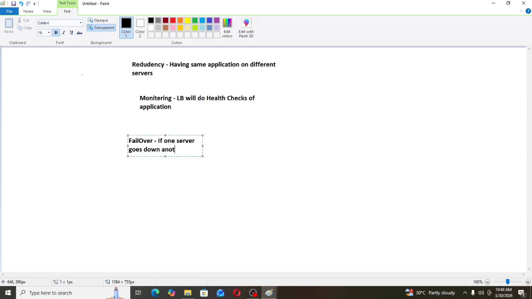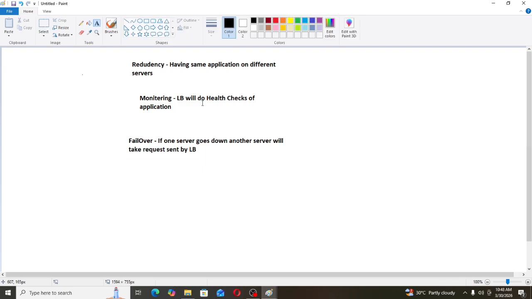another server will take the request sent by the load balancer. In high availability, we have seen three concepts. The first concept is redundancy: having the same application on different servers. Then monitoring: the load balancer will do health checks of the application. Then failover: if one server goes down, another server will take the request sent by the load balancer.